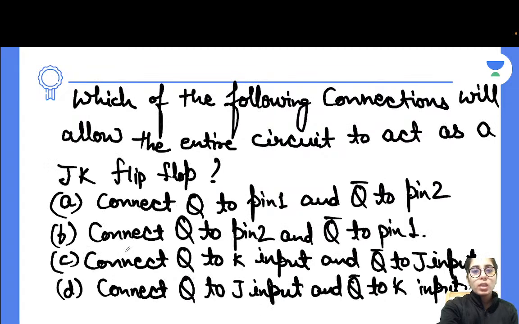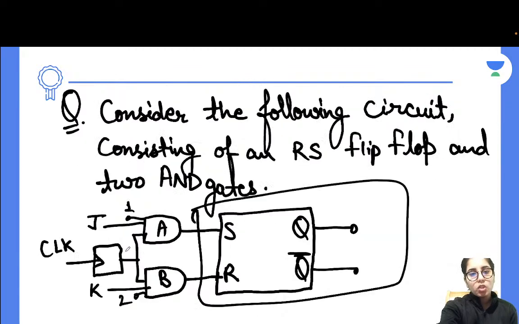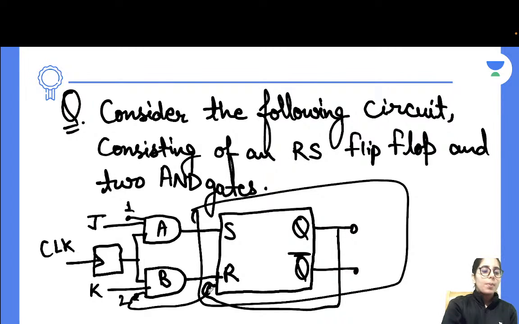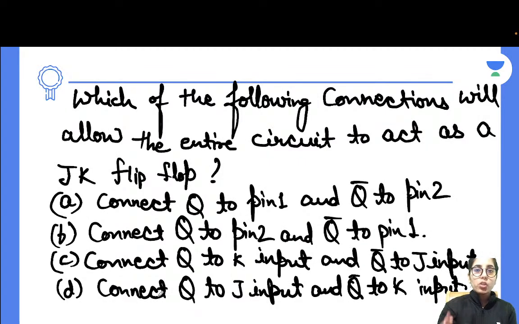So if you want to convert it into the JK flip-flop, what do you have to change? If you see the circuit, this should be connected to this side, like pin 2. Here they are providing the input instead, but in the main circuit it happens this way. So we are saying Q should be connected to pin 2 and Q bar should be connected to pin 1. Hence, if you are familiar with the actual circuit of JK and RS flip-flop, you can simply say option B is the correct option. It just requires you to have the information about the circuits, and then you can get the answer.